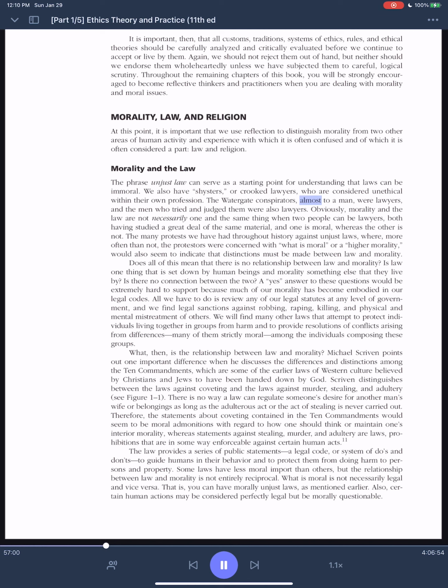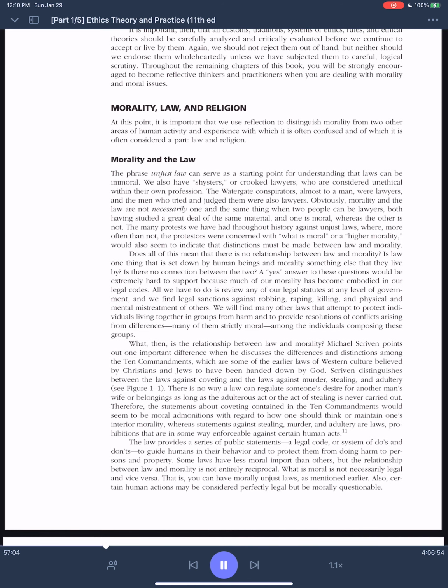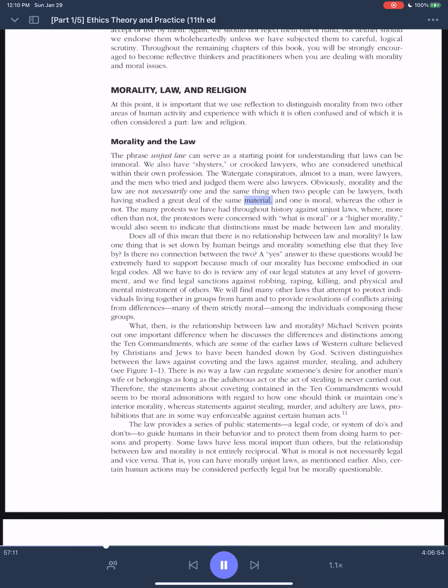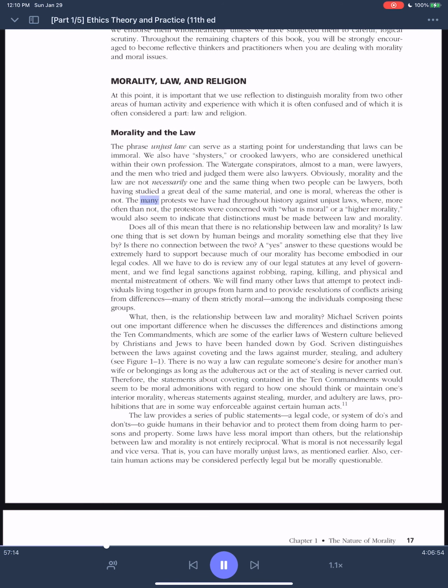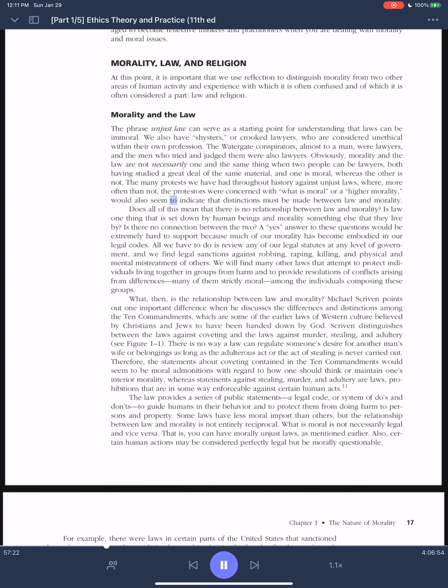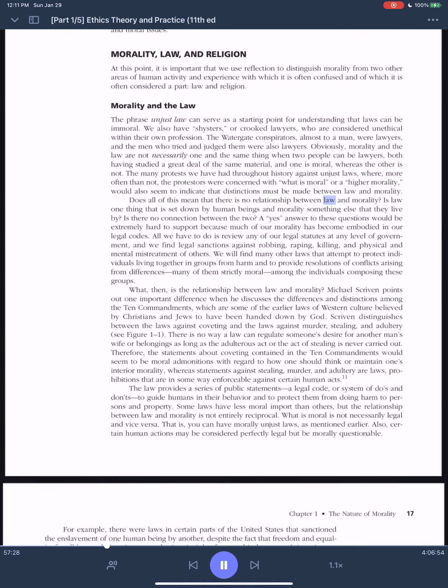The Watergate conspirators, almost to a man, were lawyers, and the men who tried and judged them were also lawyers. Obviously, morality and the law are not necessarily one and the same thing when 2 people can be lawyers, both having studied a great deal of the same material, and one is moral, whereas the other is not. The many protests we have had throughout history against unjust laws, where, more often than not, the protesters were concerned with what is moral or a higher morality, would also seem to indicate that distinctions must be made between law and morality. Does all of this mean that there is no relationship between law and morality?